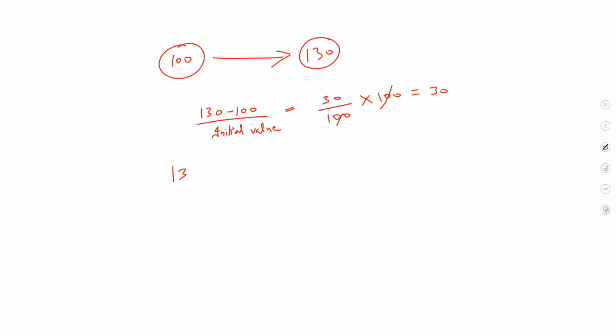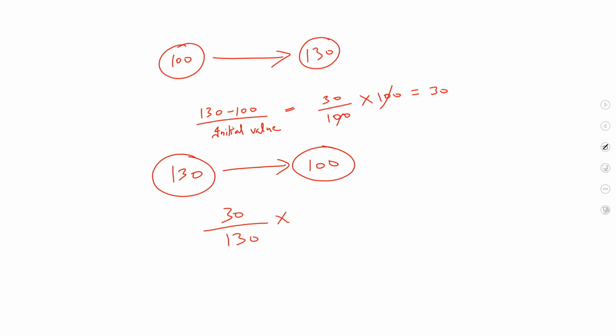However, now from 130 you come back to 100. So what will be the change? The change would be 30 only, but now the initial value would be 130 and it would be multiplied by 100. So how much would it be? It would be different from the above quantity. So always write the initial value in the denominator while solving questions of percentage. We will see this later.